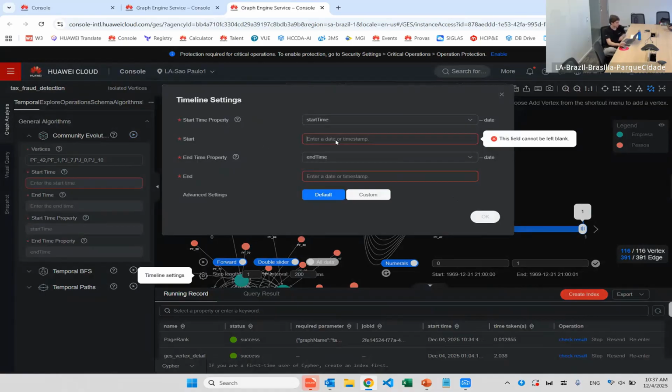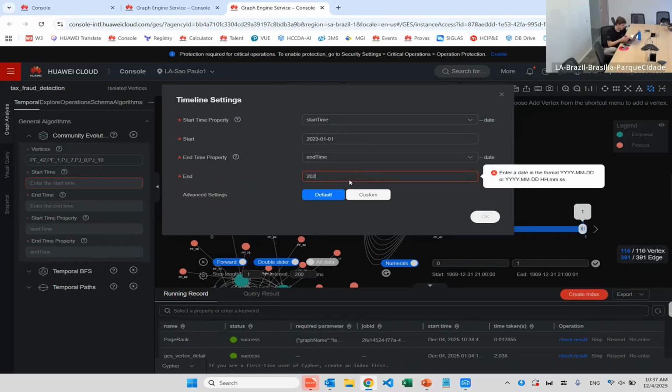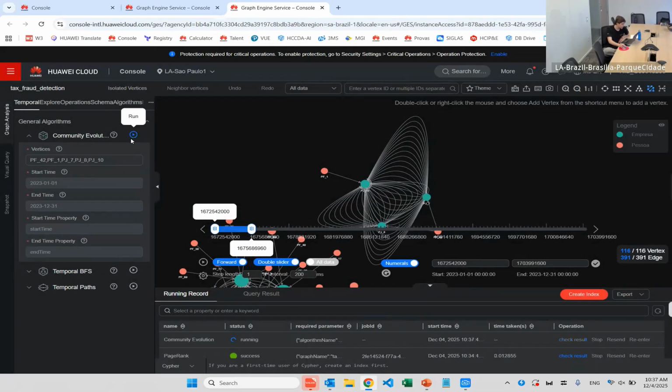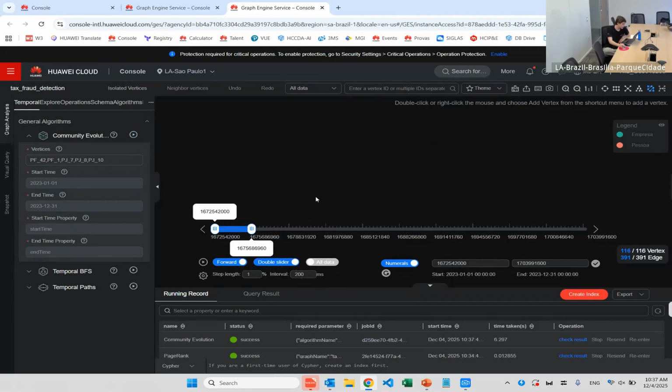Oh, now we have to put our time because we are going to use the temporal, the dynamic capability of our graph. I'm gonna put the whole year of 2023, which is when the scenario occurred. And okay, then I run here, and it's running. And we will see here.